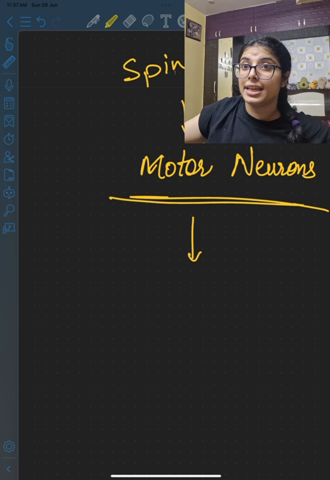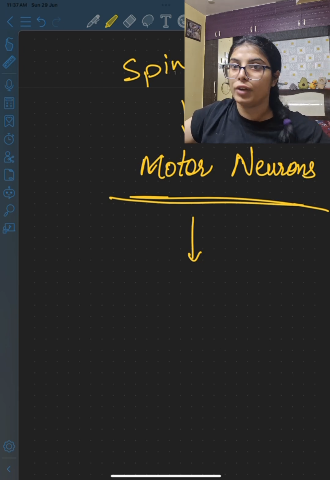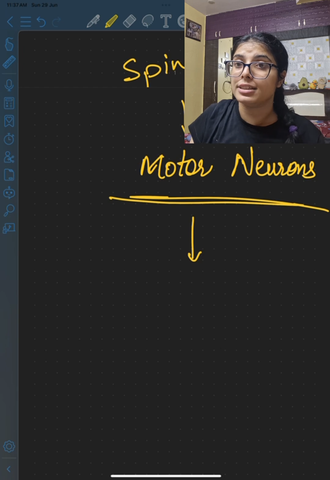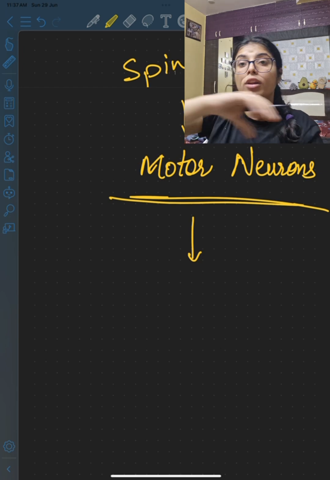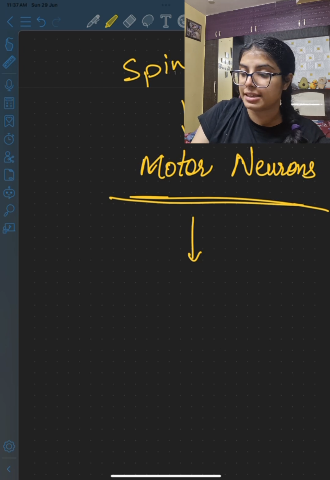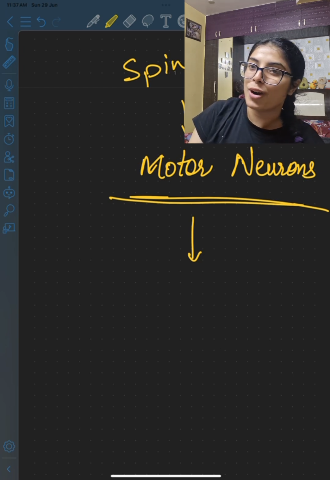And all of these things might be sounding like a lot of information, but it takes place in not even a fraction of a second. That's how fast the neuronal mechanism is, that's how fast the electrical signaling in the body is. So that's just the beauty of the human body, I guess.